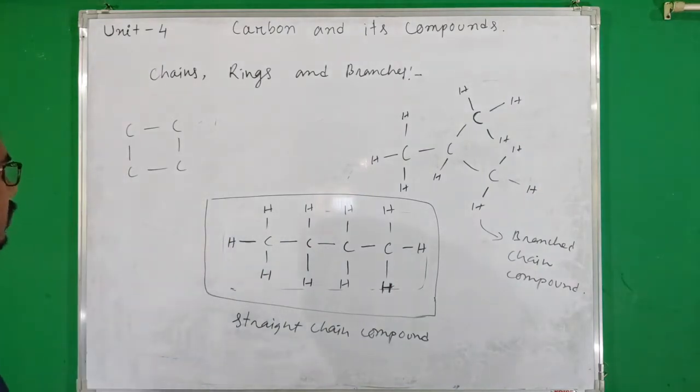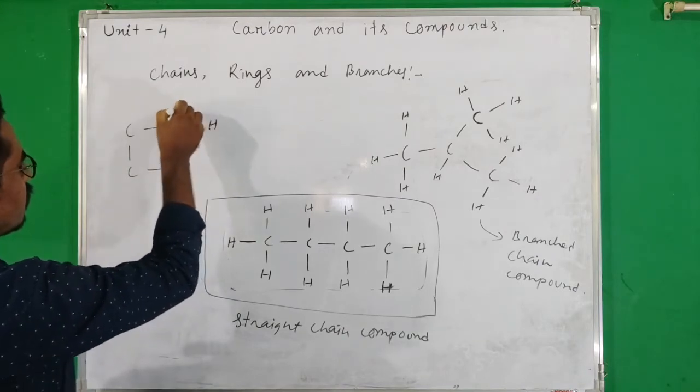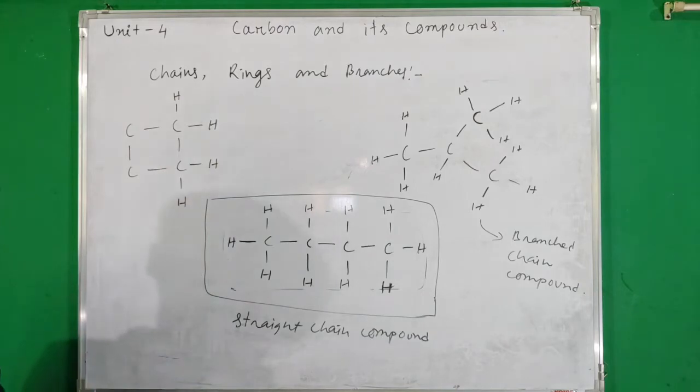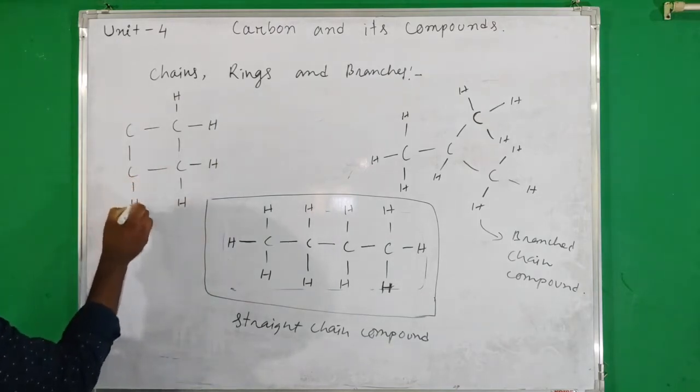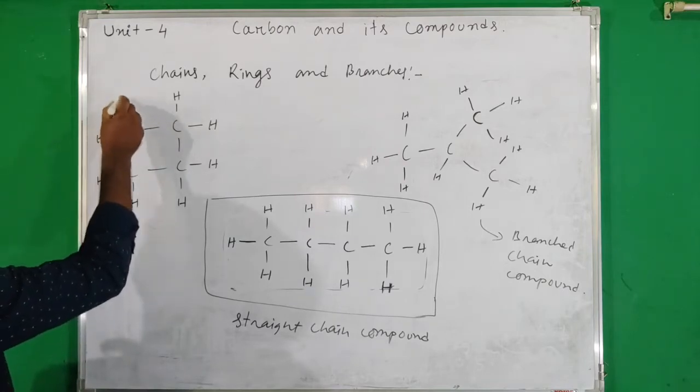So here the valency of carbon is also 4, and you have to always remember that the valency of carbon is always 4. That means tetravalency. We have to put another 2 valencies with hydrogen atoms.